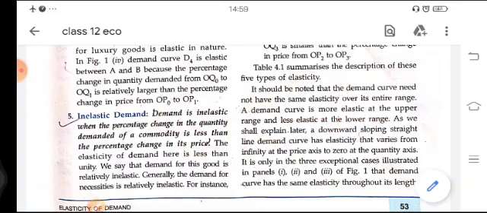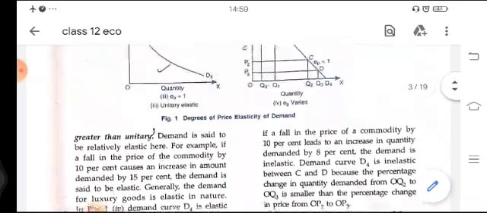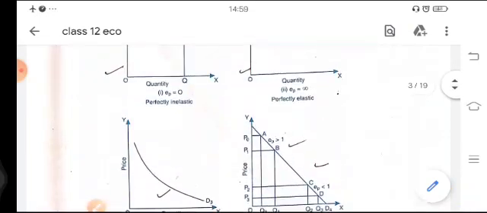Okay students, you have to read this topic very carefully because these are very important topics from your board examination point of view.